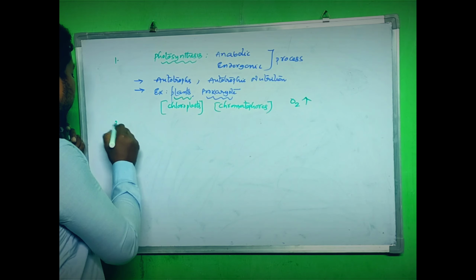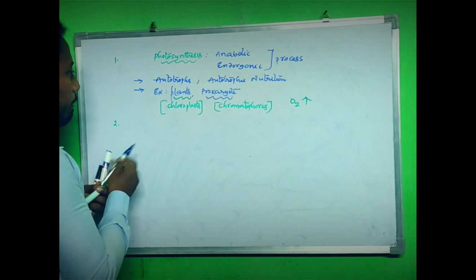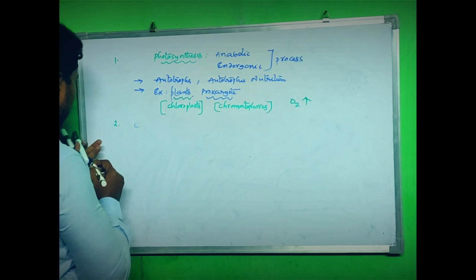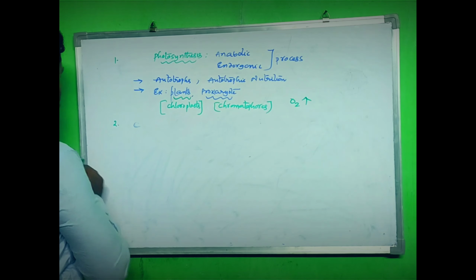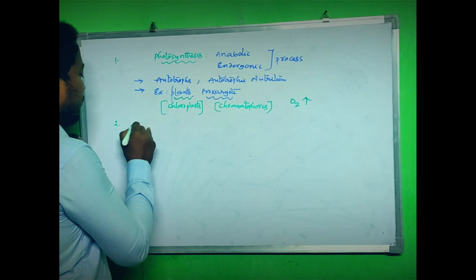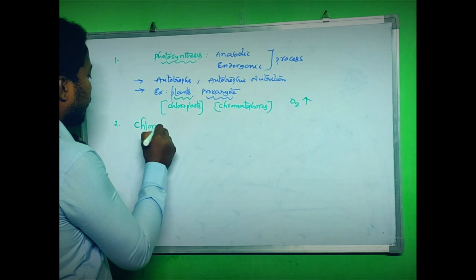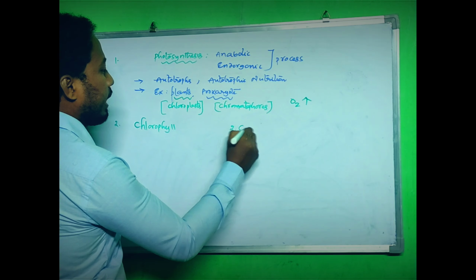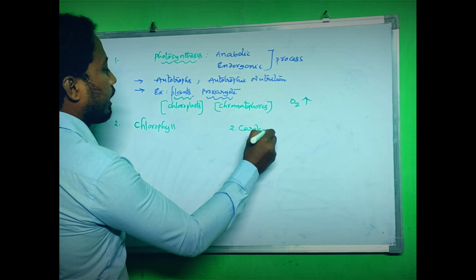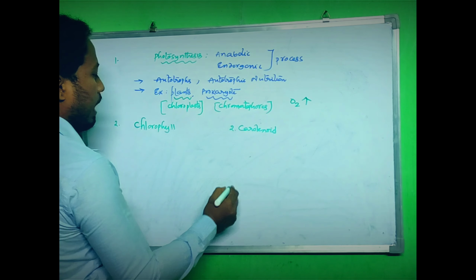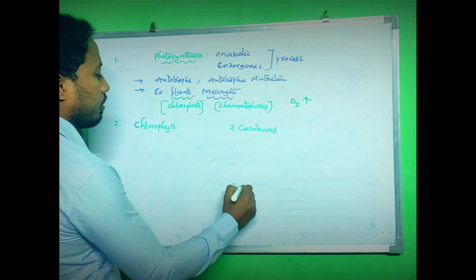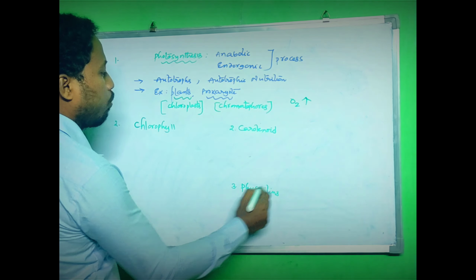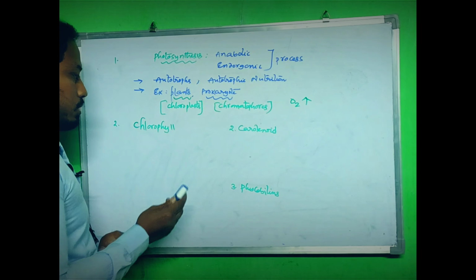The next point: we should know which pigments are involved. There are three types of pigments. One is chlorophyll, the second is carotenoid, and the third is phycobilins. These are the pigments involved in this process.